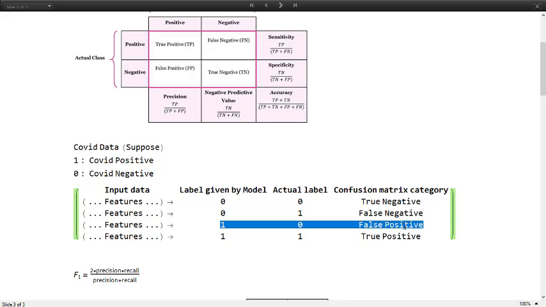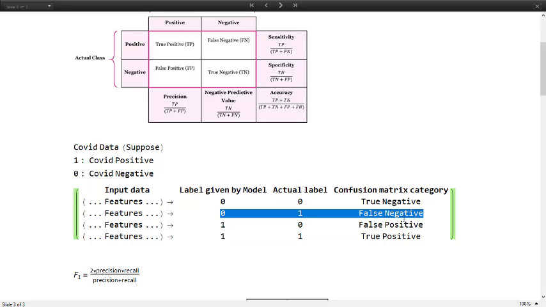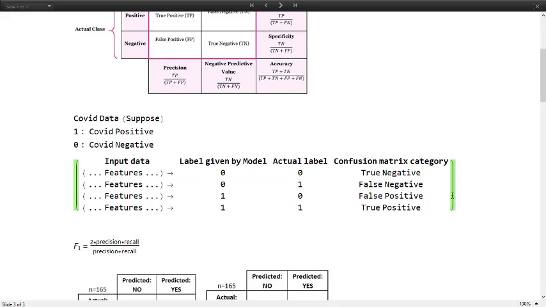A false positive doesn't matter as much, because a person being falsely labeled as positive is not going to affect the crowd as much as a false negative person. Therefore these definitions might be useful depending on our data.